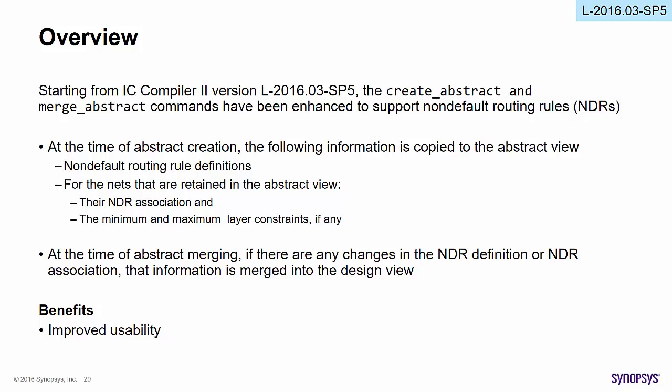At the time of abstract merging, if there are any changes in the abstract with respect to NDR definition, NDR association with nets, or min-max layer constraint changes for the nets, then that information will be merged back into the design views. On the whole, this feature improves abstract view usability.